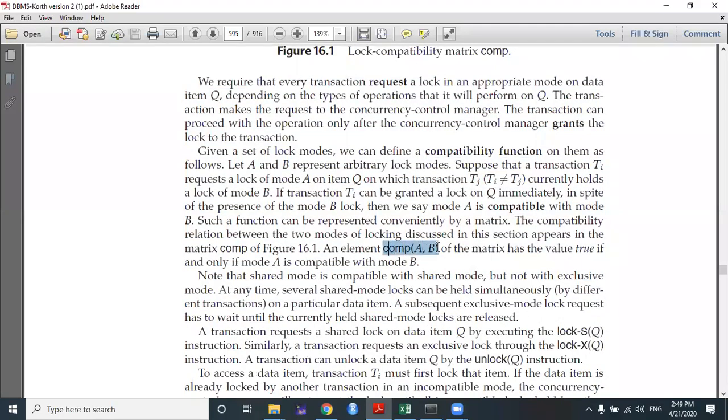So a compatibility function will look like this: compatibility of A comma B. That means the matrix has the value true if and only if mode A is compatible with mode B. So compatibility of A comma B is equal to 1 or true only if A and B both are shared locks. But if any one of these is an exclusive mode lock, then it will be equal to false. So this is the compatibility matrix for two different transactions Ti and Tj, where Ti is not equal to Tj. This has been discussed here.